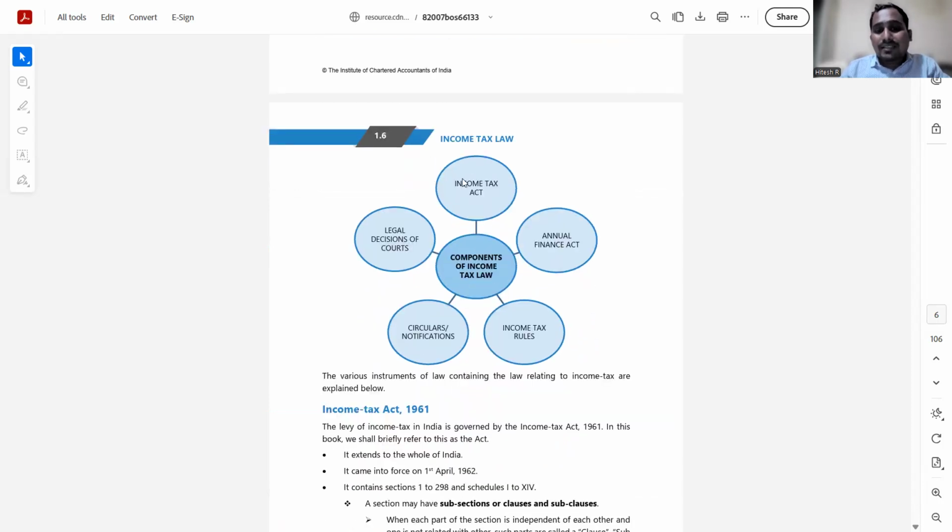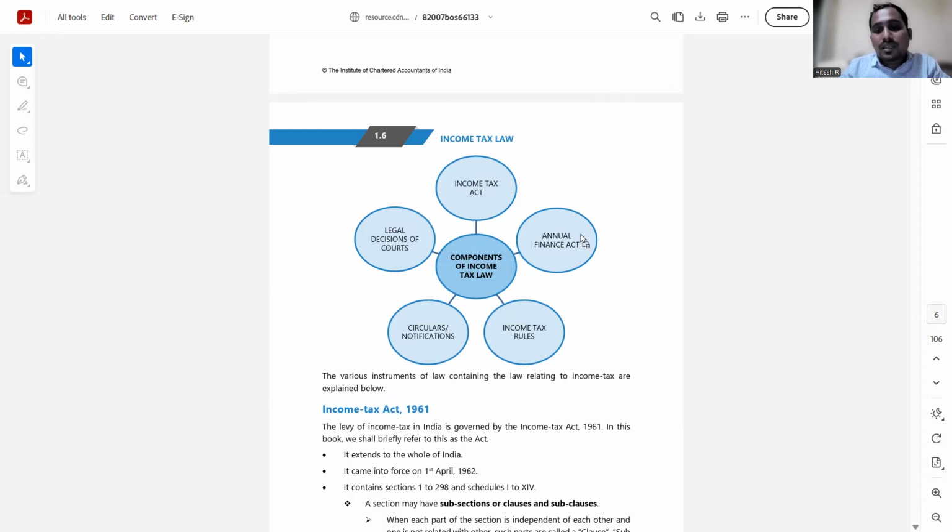So the income tax law of India contains five components, the first being the basic Income Tax Act, 1961, which is the base act dated 1961. There are lots of amendments done every year to this act, and these amendments are moved through the annual Finance Act.